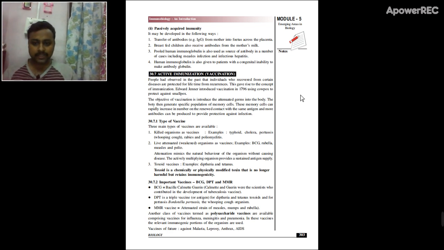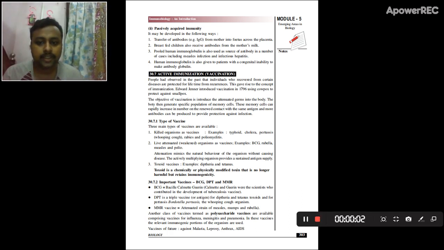There are types of vaccines too, like the vaccines which are prepared by killing the organism. Another type is vaccines in which the organisms are not completely killed but attenuated, meaning their power to harm is reduced or completely weakened, and they are still alive.